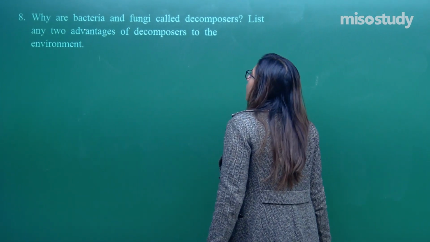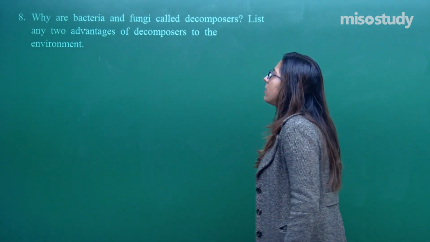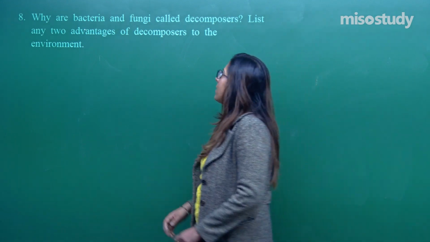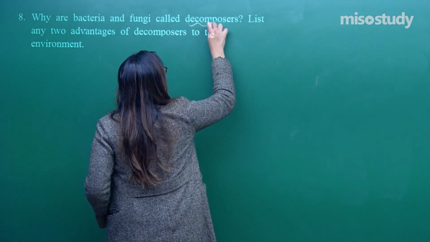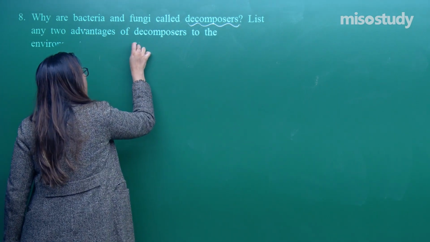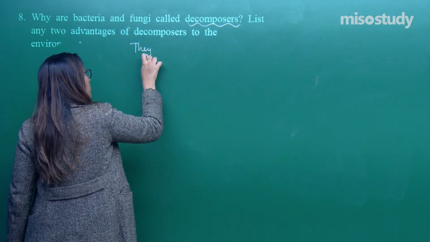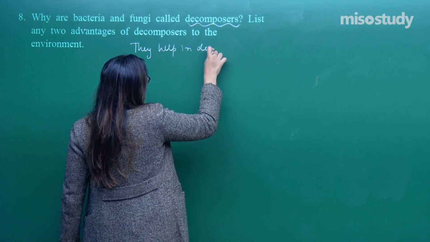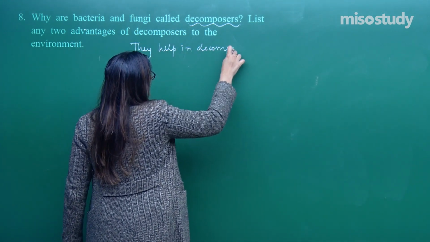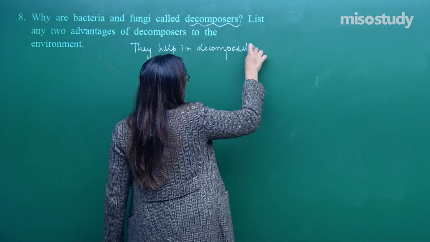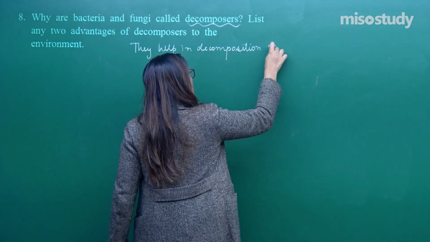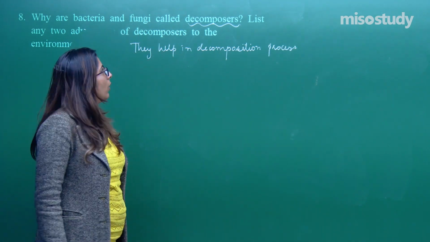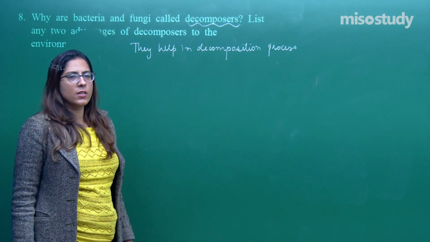Now, why are bacteria and fungi called decomposers? List 2 advantages of decomposers to the environment. Why are they called decomposers? Because they help in the decomposition process. Right? Now, what is the function of decomposers?